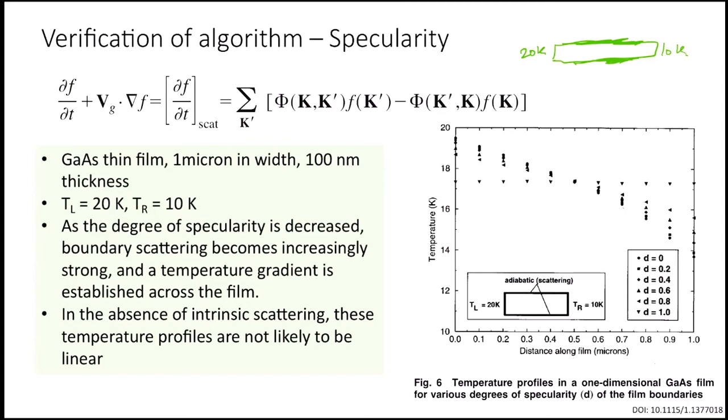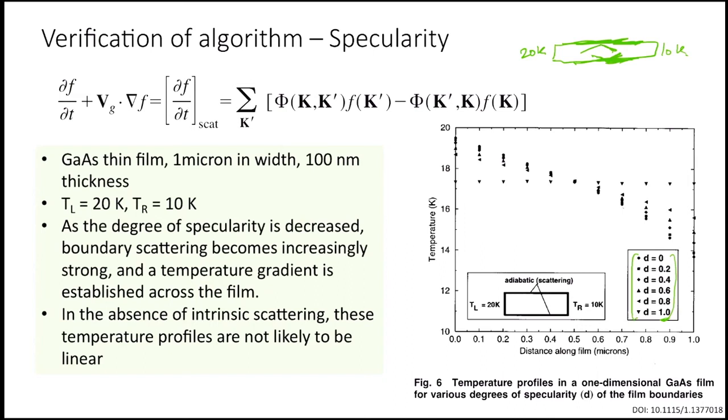So now we are changing this scattering condition, this specularity condition, so how it was reflecting. The case of one is perfectly specular, like the ballistic example we did. So this is very close to a ballistic case. But the only thing we have changed from the first example we did is the degree of specularity. So we are changing from the one perfectly specular case which we did before, and now we are changing this.